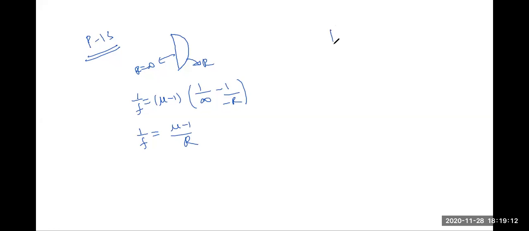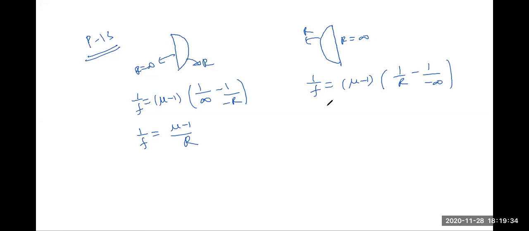Now you take up this type. Now you take that this type will be like this, like this. So this is the radius of curvature, positive r, and this is the infinity. When I substitute here, 1 by f is equal to mu minus 1 into 1 by r1 is positive, negative it is 1 by minus infinity. Then again 1 by f will be equal to mu minus 1 by r. Ela unna sare focal length will be same, that is equal to r divided by mu minus 1.